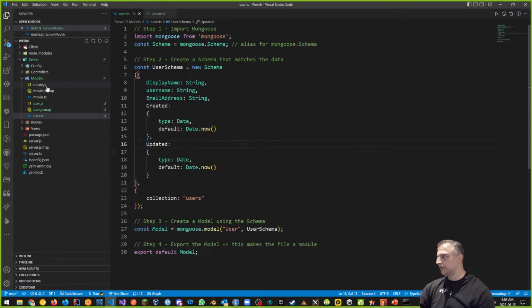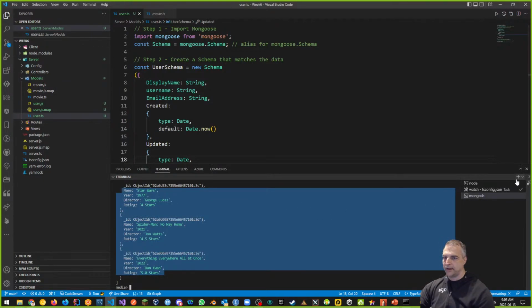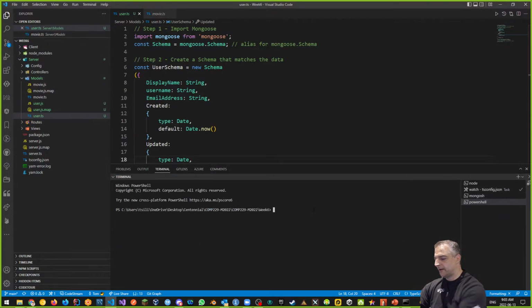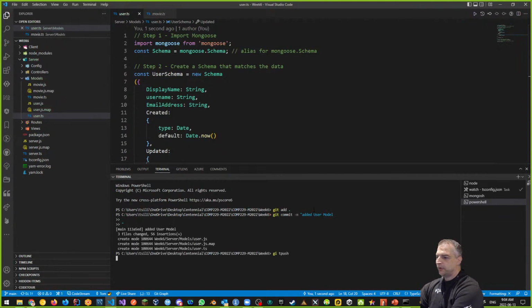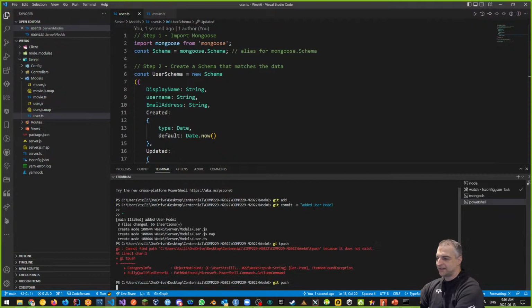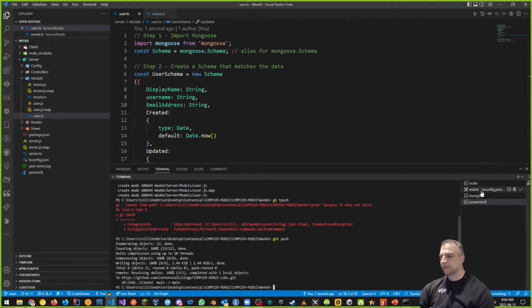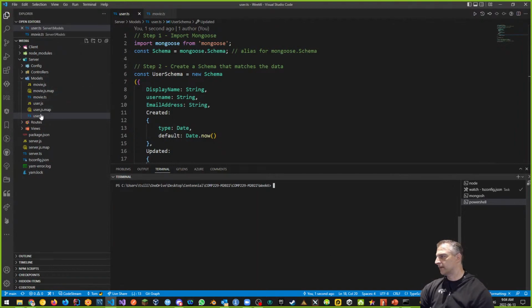So we've added our user model. Let's put that up on GitHub. And I'm just going to add another little node thing for that, another PowerShell. So again, git add dot, git commit -m, and we'll say added user model. That's the first thing we've added in. Oop. And then git push. Today I can't type. There we go. And now our model is up on GitHub. Yay. Awesome, right?